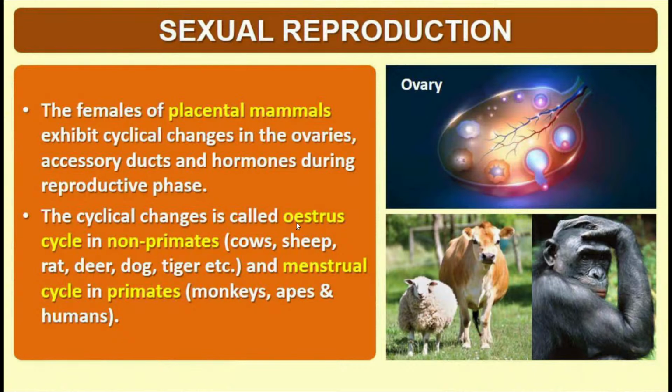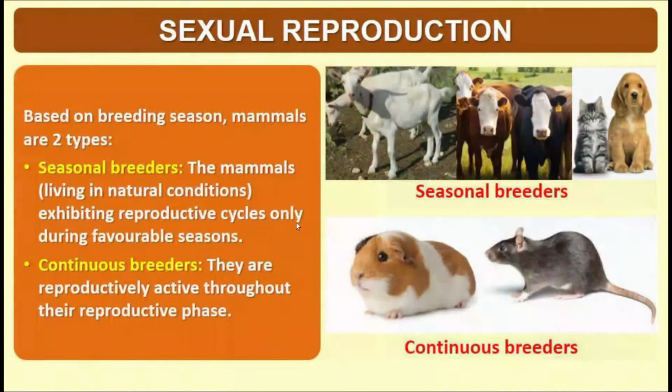The cyclic changes in the reproductive tract primarily take place in the females, and this prepares the ovaries for the liberation of egg or ovum. Then furthermore, on the basis of breeding season, the mammals or animals can be classified into two main groups. One are called the seasonal breeders or temporary breeders or discontinuous breeders. And the second group is referred to as continuous breeders or permanent breeders.